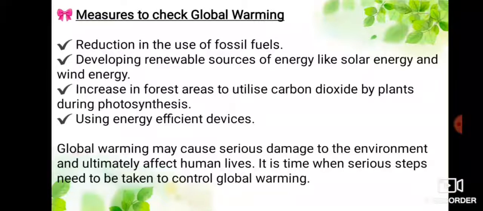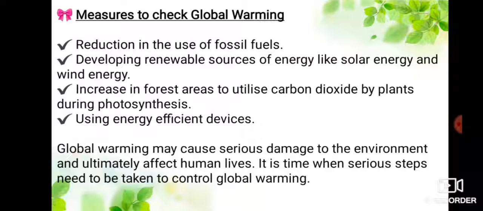Measures to check global warming. Reduction in the use of fossil fuels, developing renewable sources of energy like solar energy and wind energy, increase in forest areas to utilize carbon dioxide by plants during photosynthesis, using energy efficient devices.